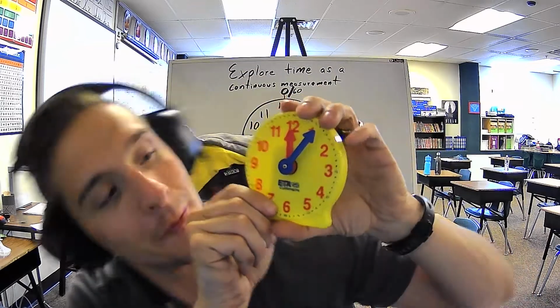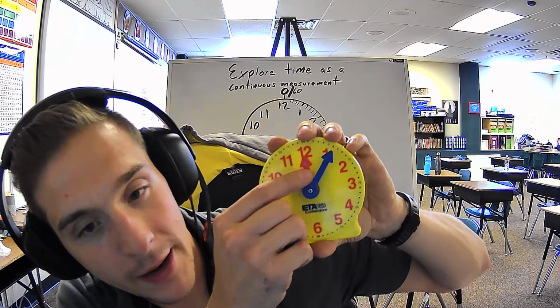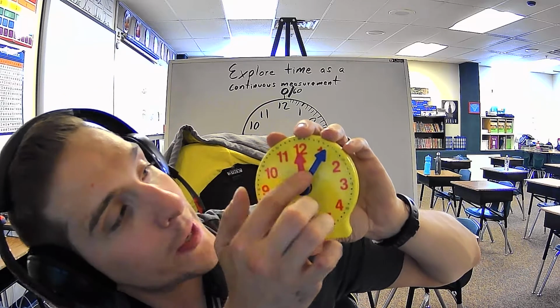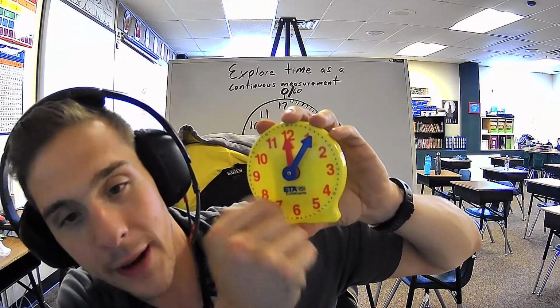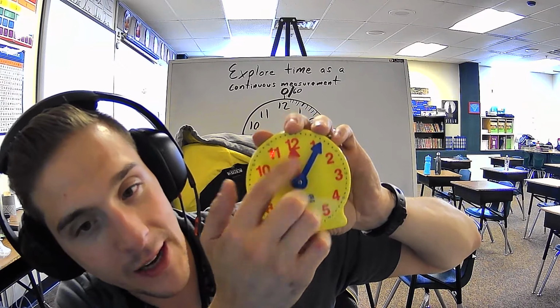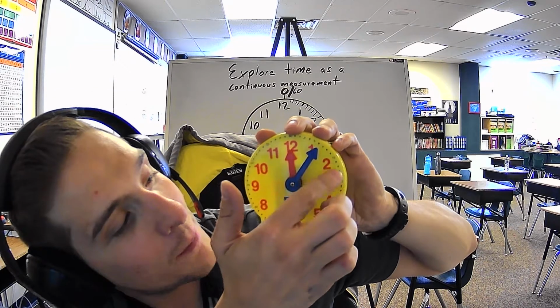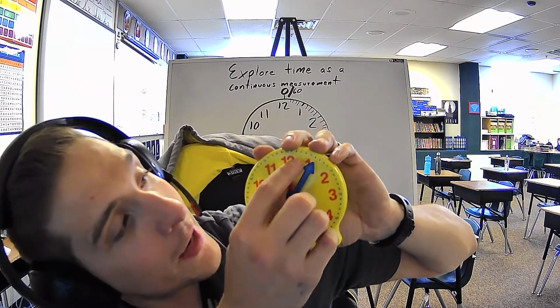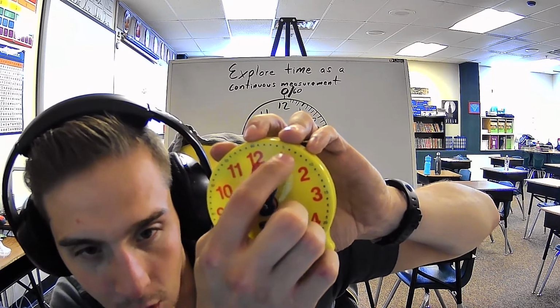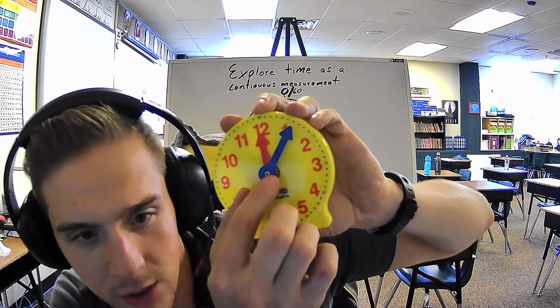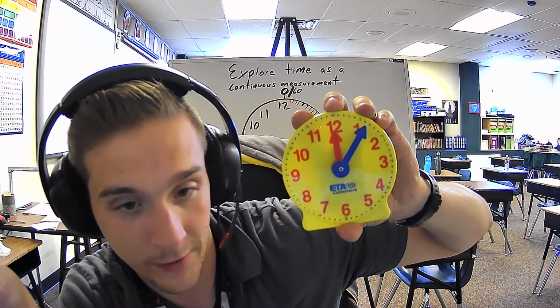So the best way I can help myself remember this is that the red one is shorter, right? You don't see it super well. Sorry, it's mirrored, and which way I'm pointing is kind of messing me up here. So the minute hand is longer and it's pointing past the big numbers, right? The blue one's saying, I don't care about these big numbers here. I care about these little itty bitty dots all the way around on the outside. So it's reaching farther because it's trying to get that farther information.